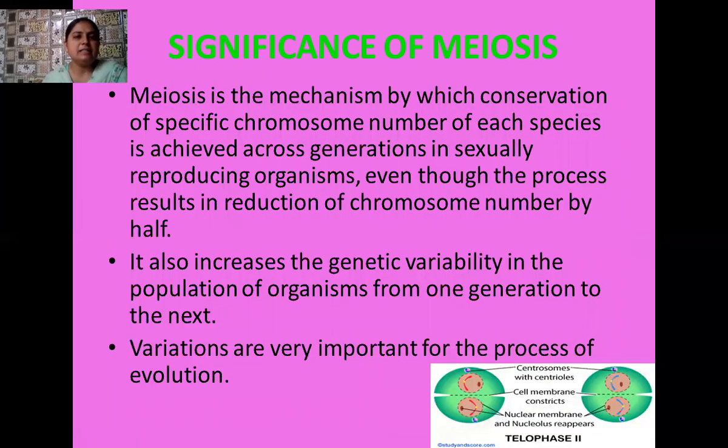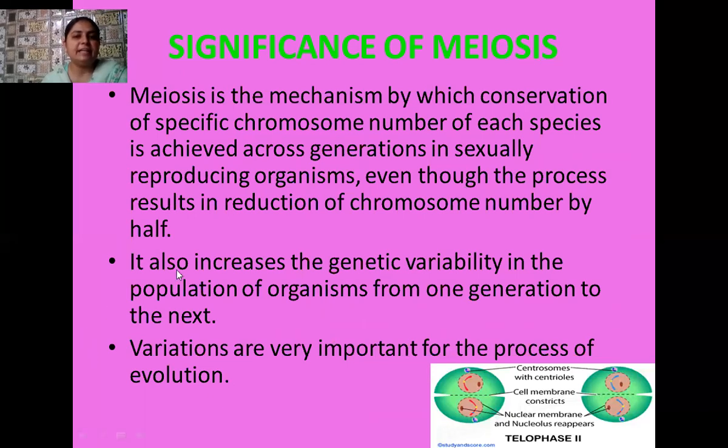Okay, students, in the last part, I want to discuss the significance of meiosis. Why is there a need for this meiotic cell division? You know that meiosis is the only mechanism by which the specific chromosome number is maintained in each species generation after generation. If the chromosome number is fixed in any species, it is only because of meiosis, because it reduces the chromosome number. And in this way, when the gametes later fuse, the same chromosome number is maintained during fertilization or zygote formation.